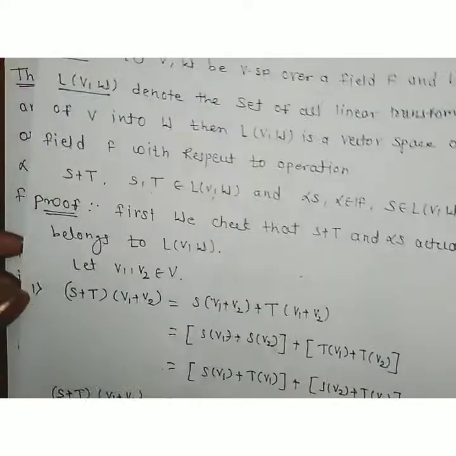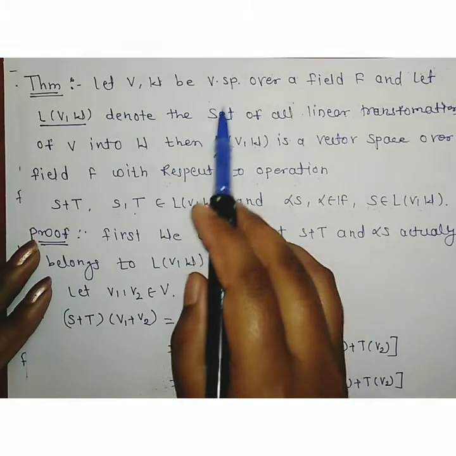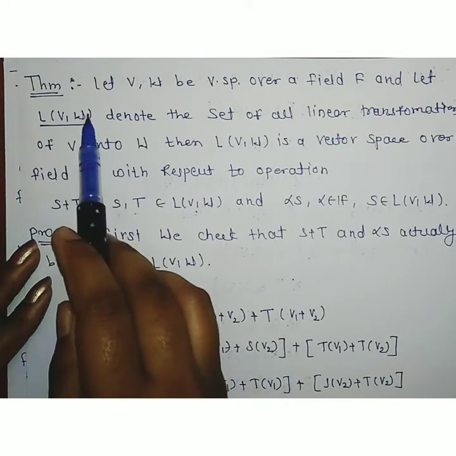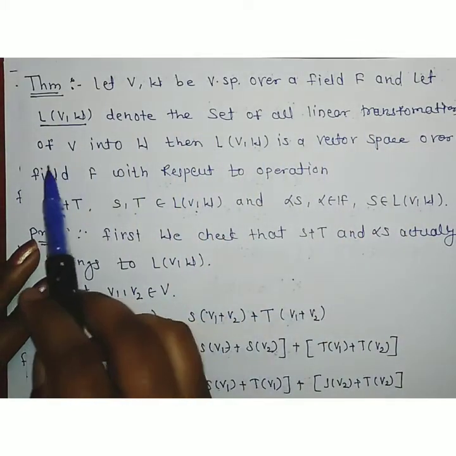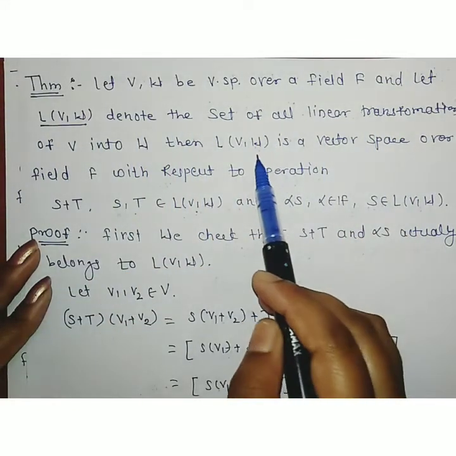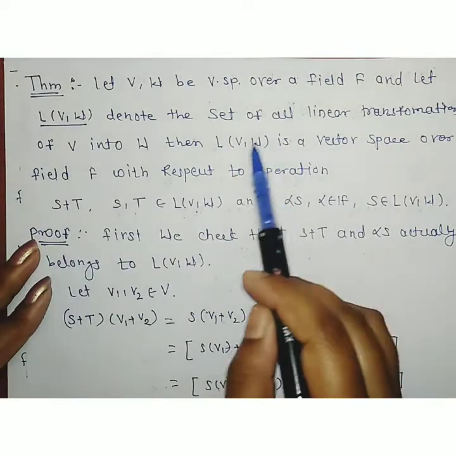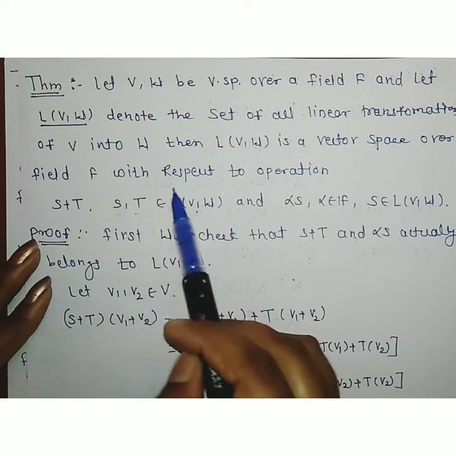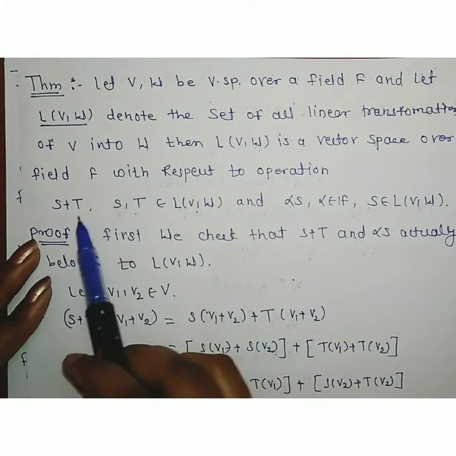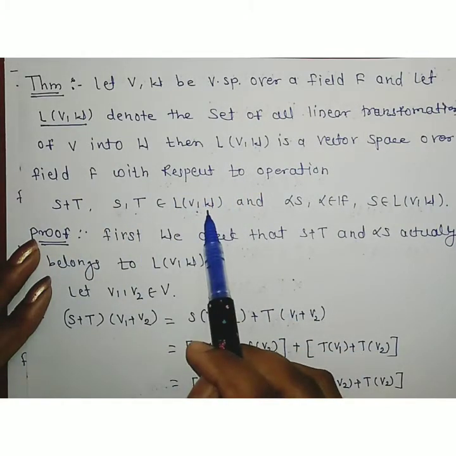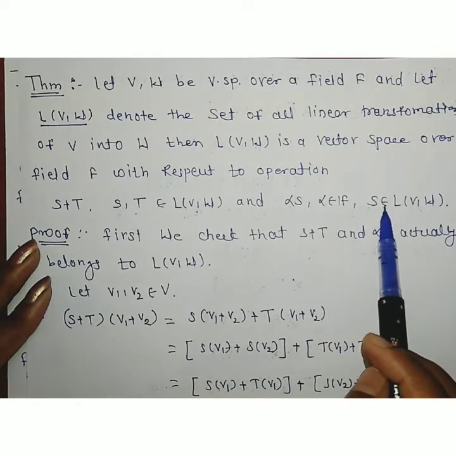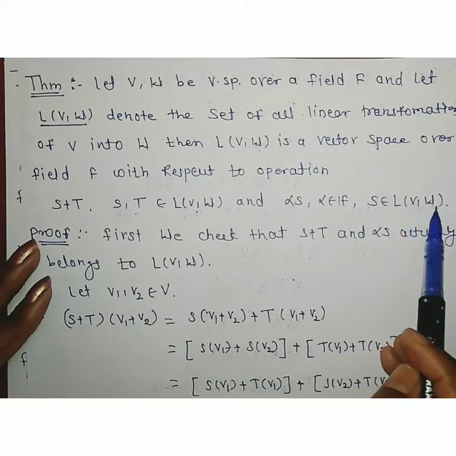The statement: let V, W be vector spaces over the field F, and L(V,W) is the set of linear transformations from V to W. We proved that L(V,W) is a vector space over the field F with respect to the operations S plus T for S, T belonging to L(V,W), and alpha S for alpha belonging to field F, where S belongs to L(V,W).